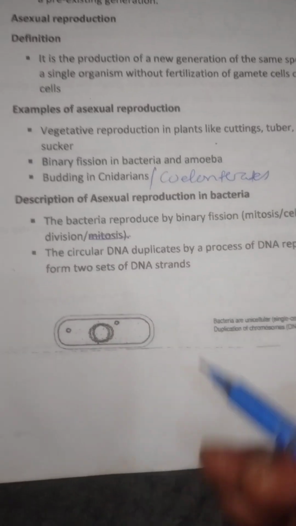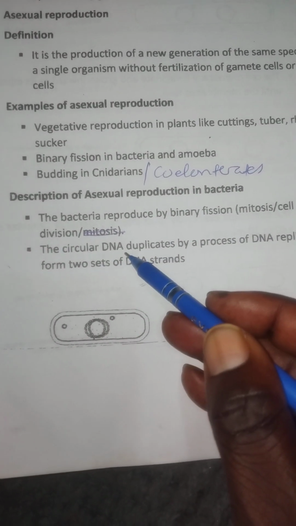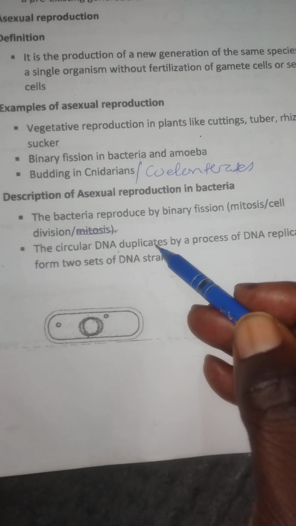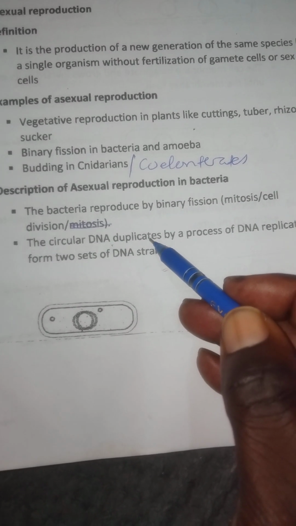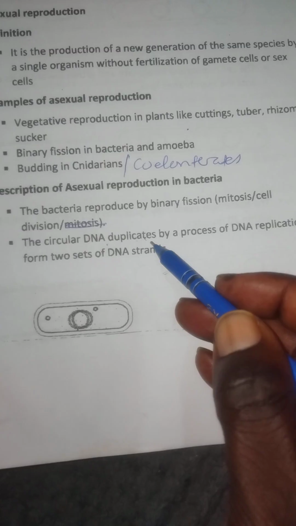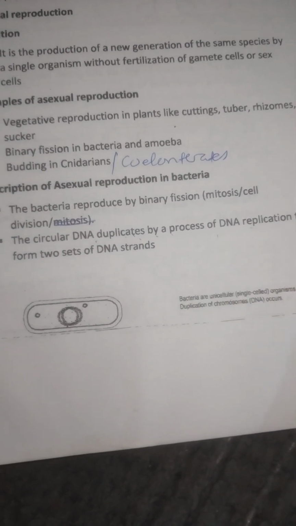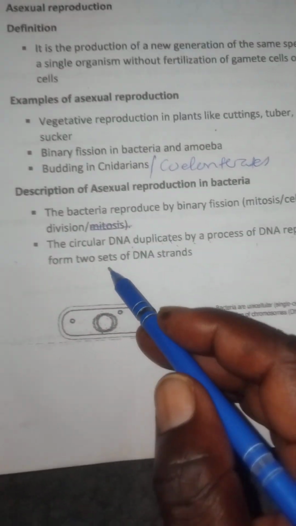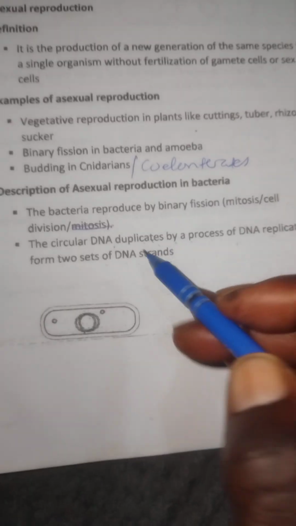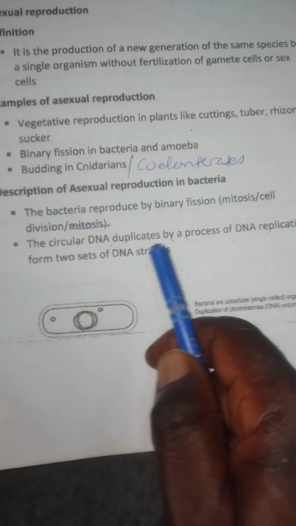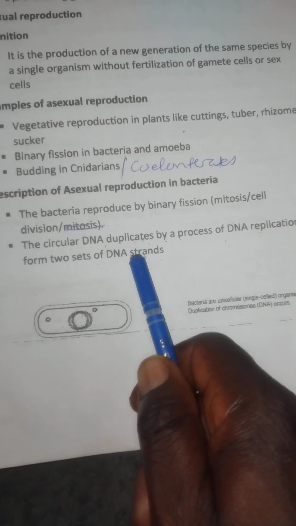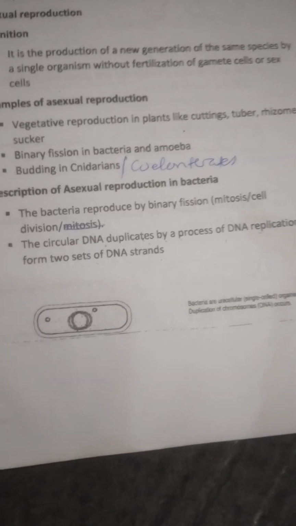How does this happen? The circular DNA duplicates, it multiplies, or it makes a copy of itself by a process of DNA replication to form two sets of DNA strands. This means the DNA inside the bacteria makes two identical copies, which is called DNA replication.